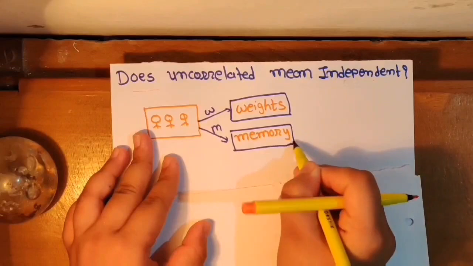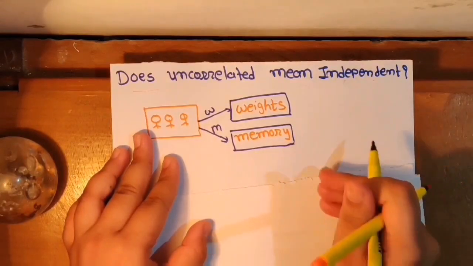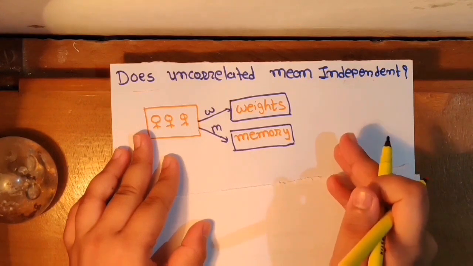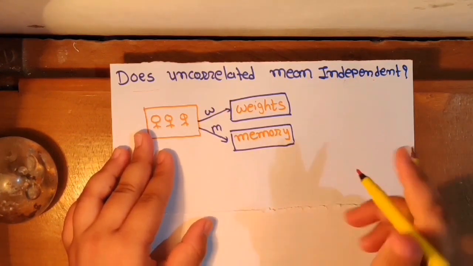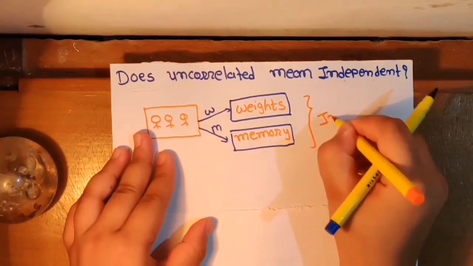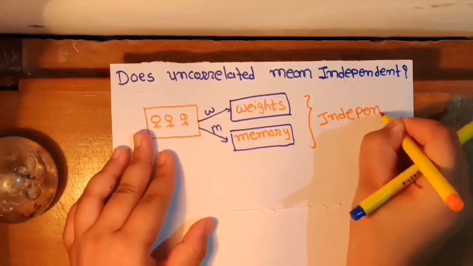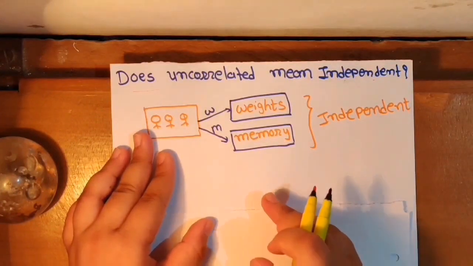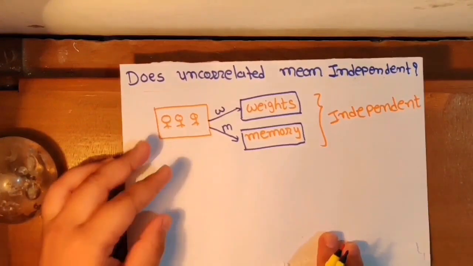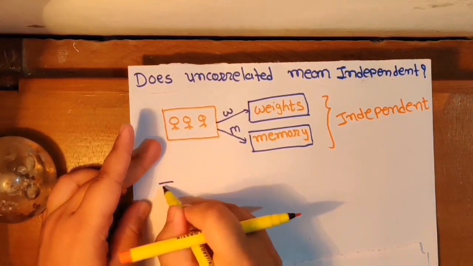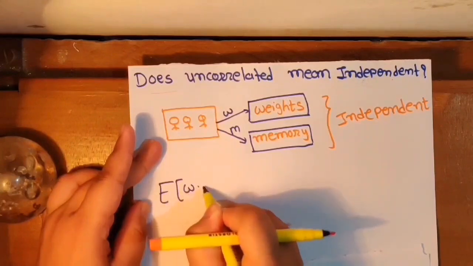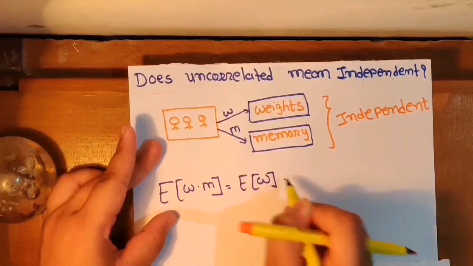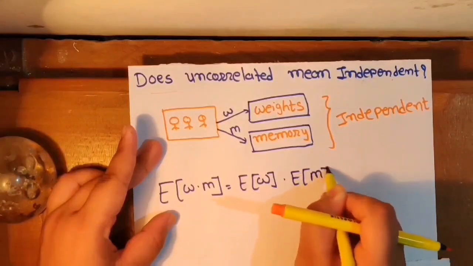Now, is there any relation between weight and memory power? Can we measure one's IQ by knowing their weight? No, right? Then we can say that these two random variables are totally independent. One can't affect the other random variable. Mathematically, we can describe this by the formula: expected value of W into M equals expected value of W into expected value of M.